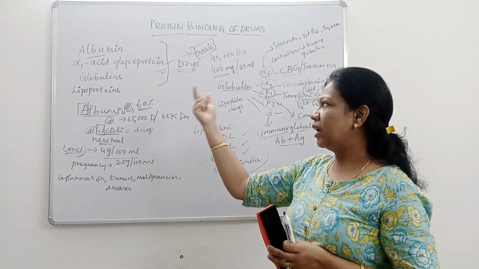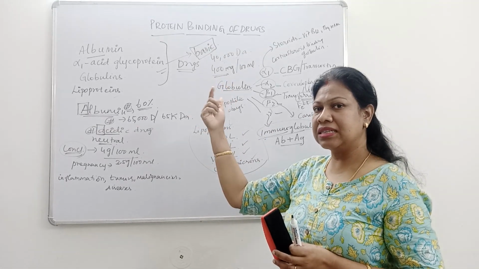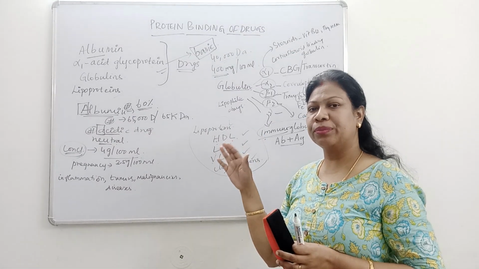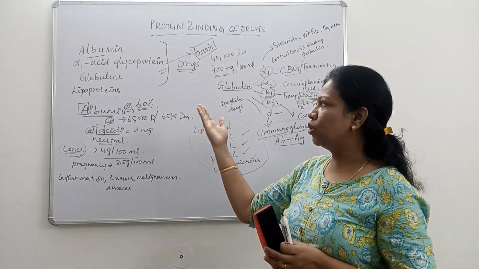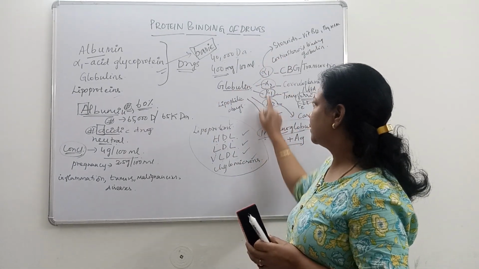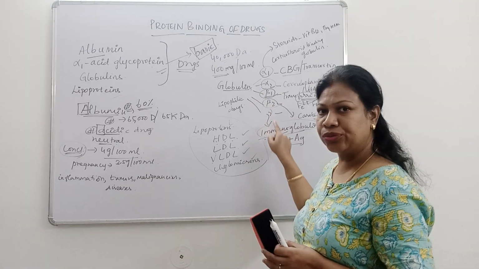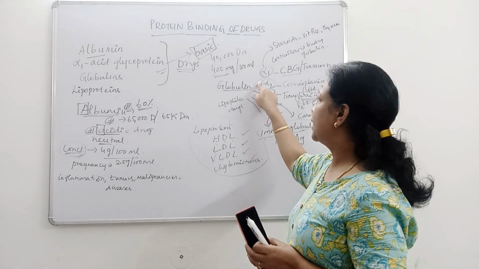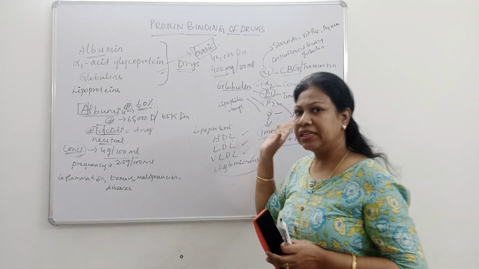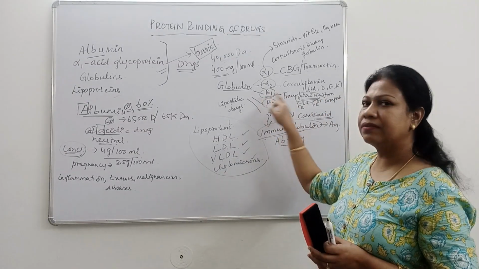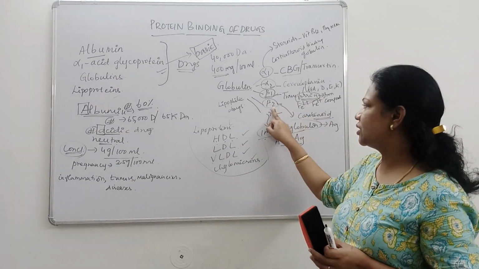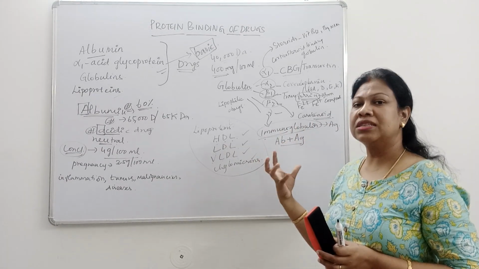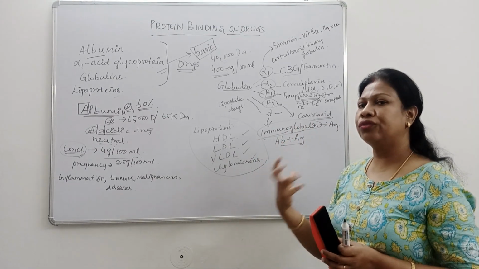So mainly albumin binds the acidic type of drugs, and alpha 1 acid glycoprotein is responsible for binding of basic type of drugs. Globulins, the different types, that is alpha 1, alpha 2, beta 1, beta 2 and gamma: alpha 1 binds steroids, alpha 2 binds vitamins A, D, E, K, the fat soluble vitamins, beta 1 binds iron type of compounds, beta 2 is responsible for binding of carotenoids, and gamma immunoglobulins bind the antigens or foreign bodies.